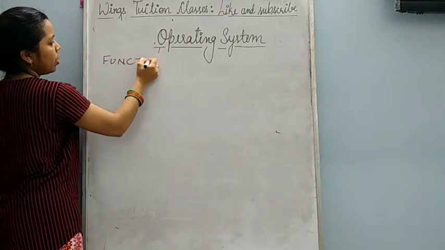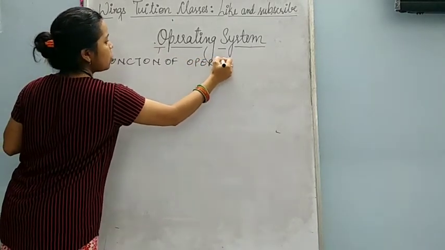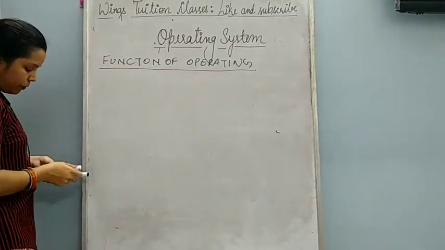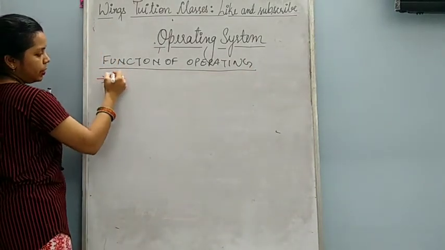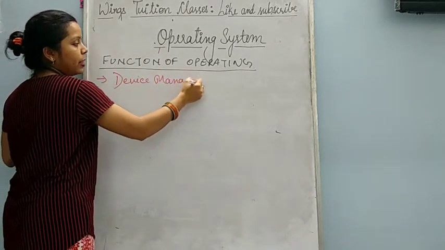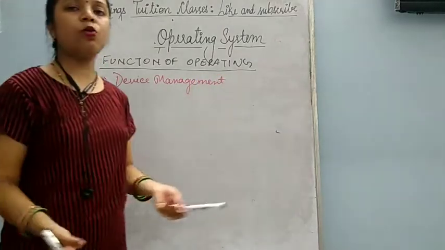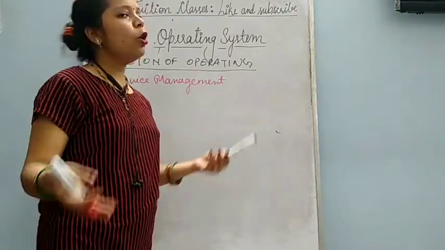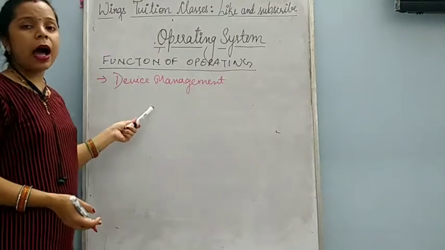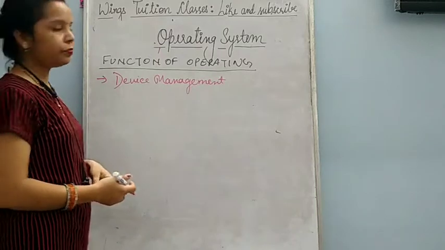Function of operating system. What are the functions of operating system in the computer? Now, first function of operating system is device management. Device management means the devices which we use in a computer like keyboard, mouse, printer, speaker, microphone, whatever we are using in a computer, all these devices are managed by the operating system of your computer.